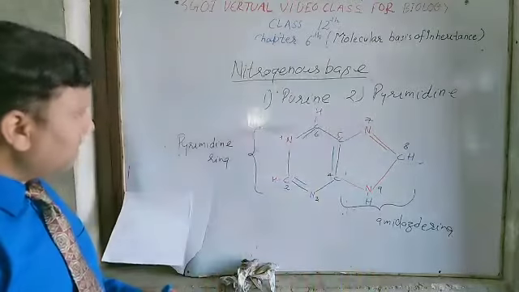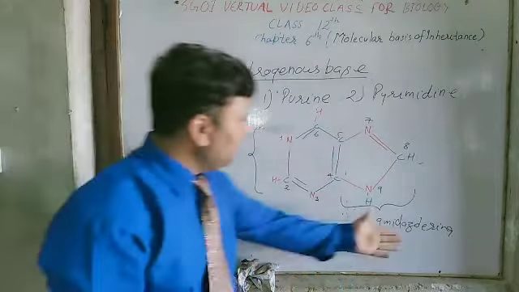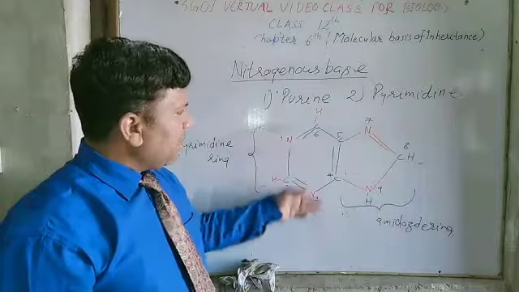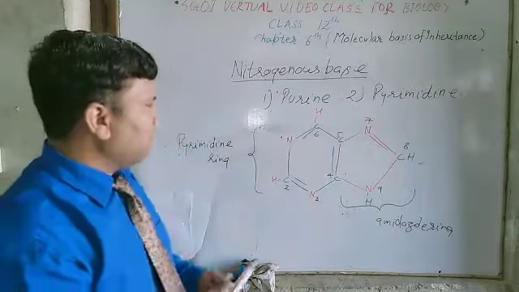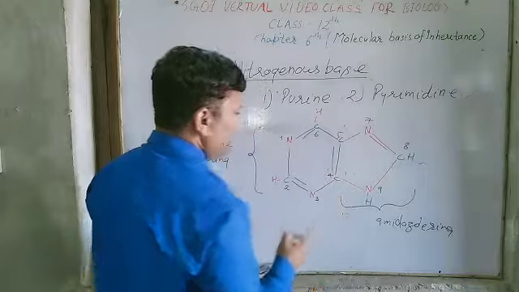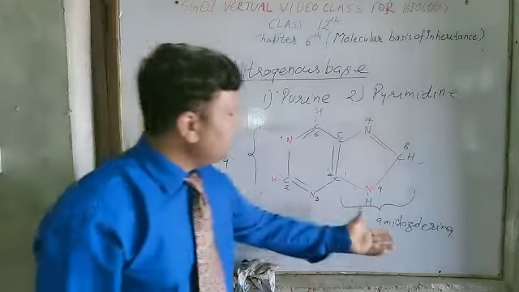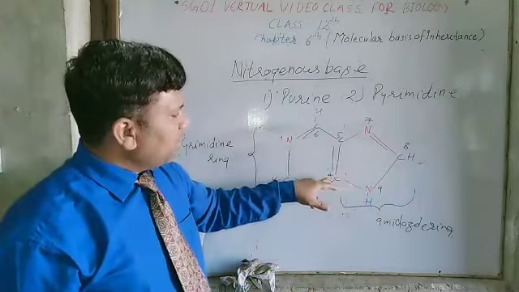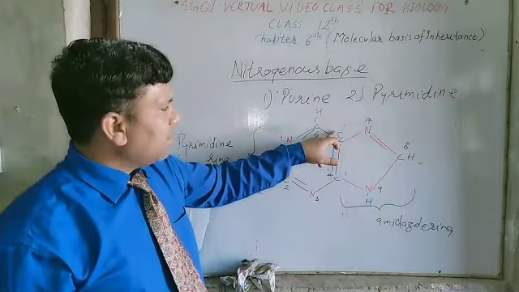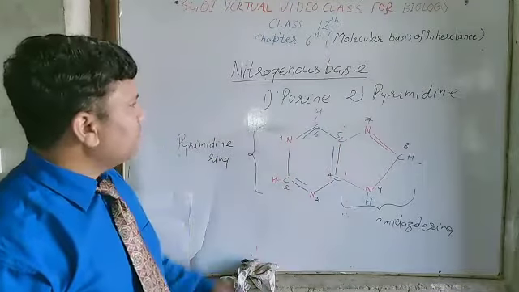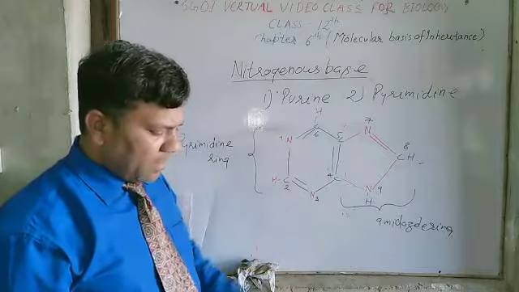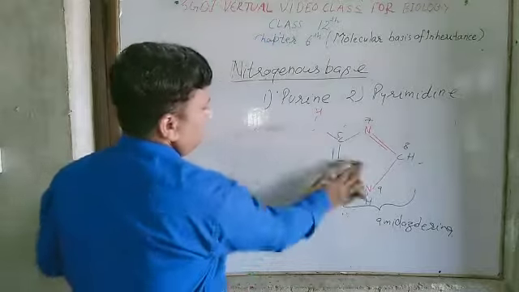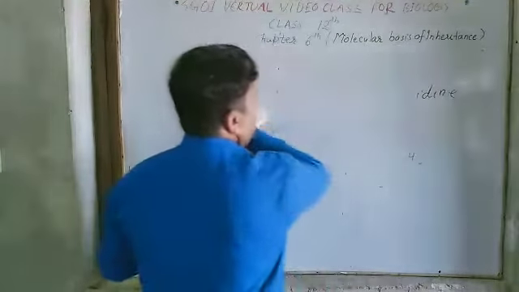So in purine, the imidazole ring is attached to the pyrimidine ring at the 4' and 5' carbon atoms. Understand, the imidazole ring is attached to the pyrimidine ring at positions 4 and 5 of the pyrimidine ring. So this is the structure of purine. Now purine is also of two types.